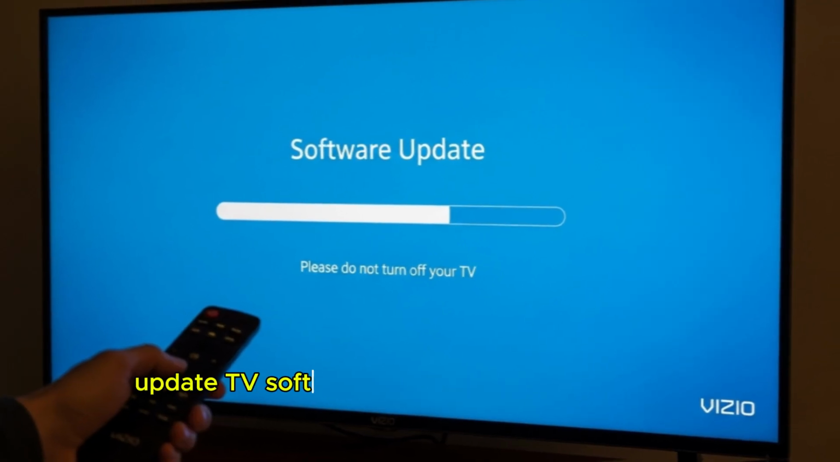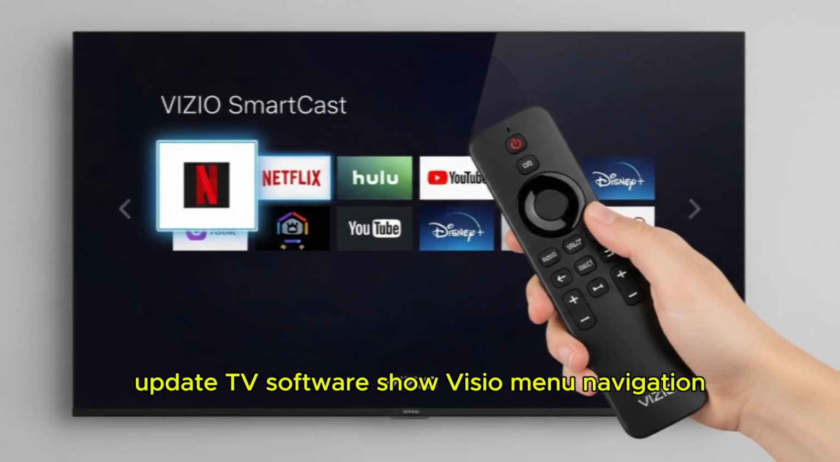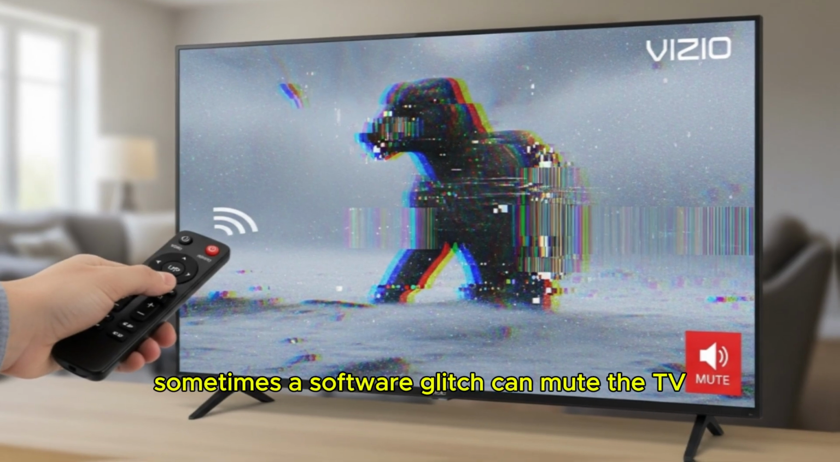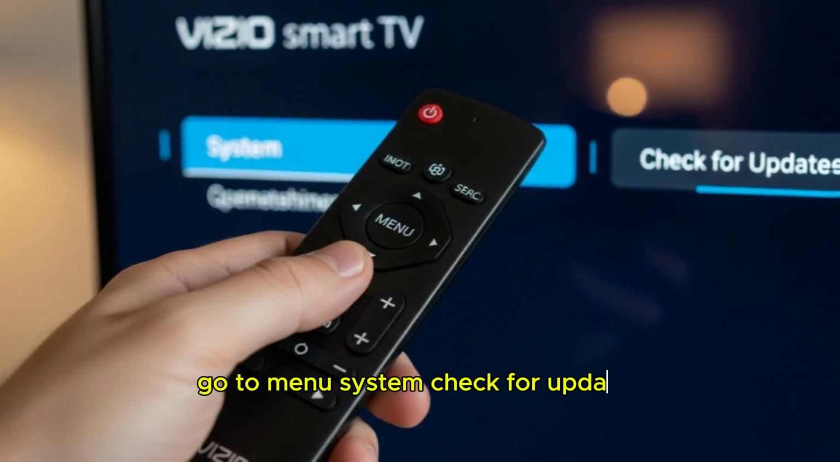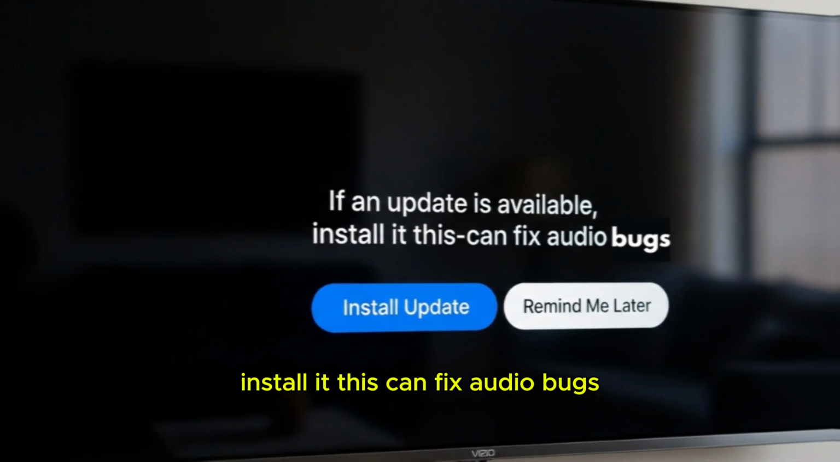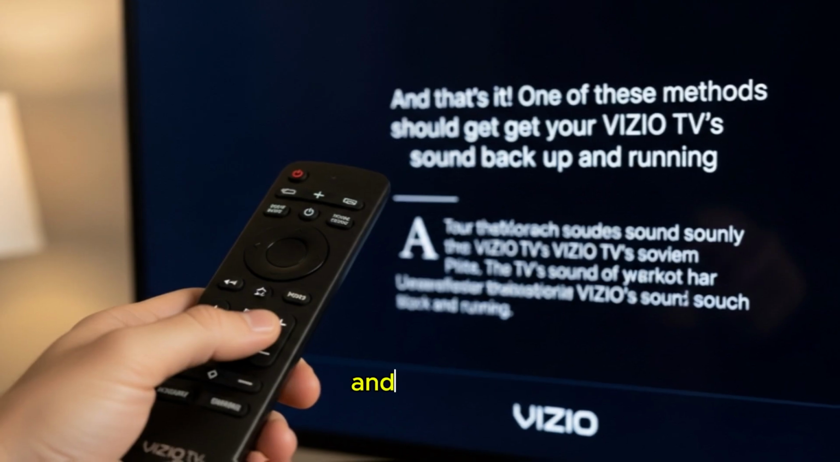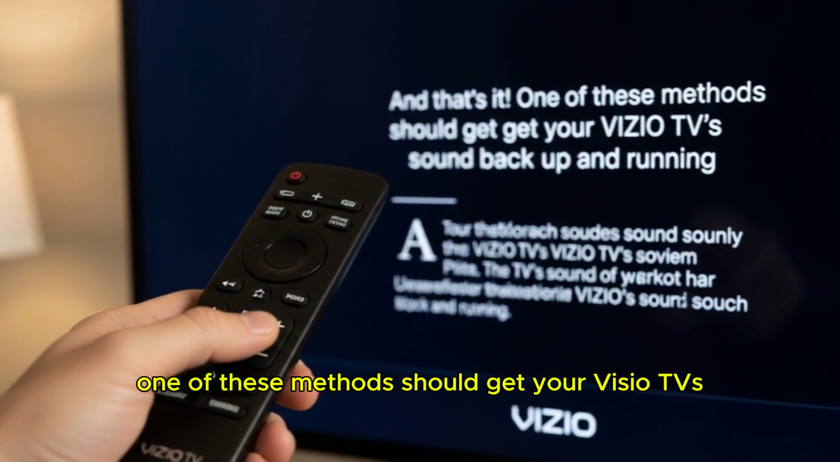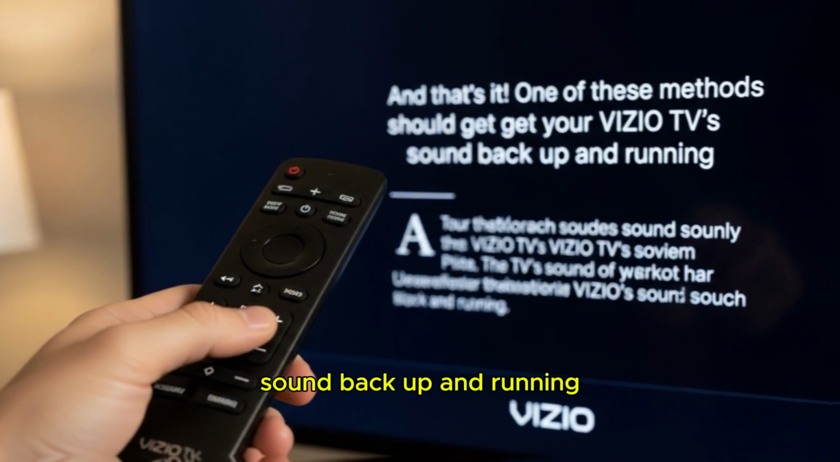Step 5. Update TV software. Sometimes a software glitch can mute the TV. Go to menu, system, check for updates. If an update is available, install it. This can fix audio bugs. And that's it. One of these methods should get your VIZIO TV's sound back up and running.